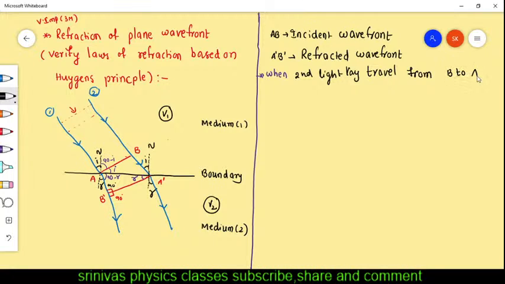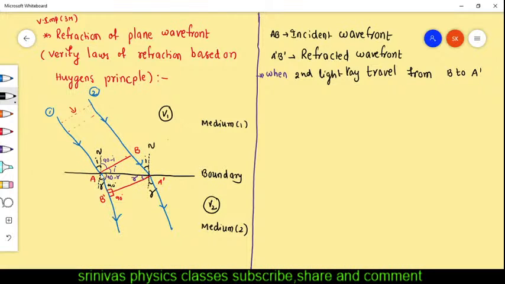When the first light ray is at A, the second light ray is at B. The second light ray moves from B to A dash. In that time, what happens? Where is the first light ray? Both are moving. But when the first light ray comes to point A, the second light ray comes to point B, and the second light ray again continues from B to A dash.